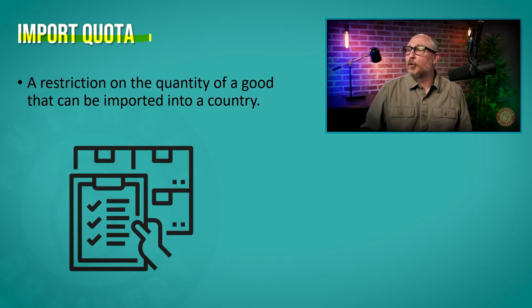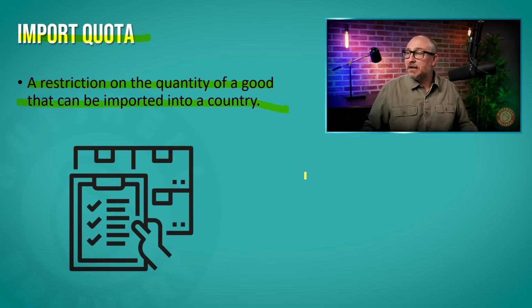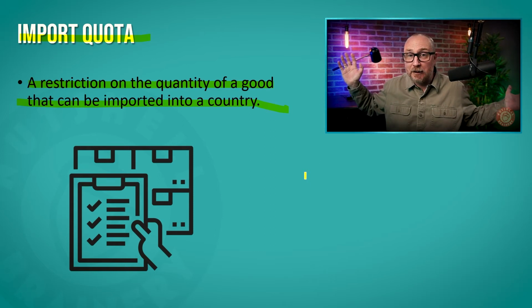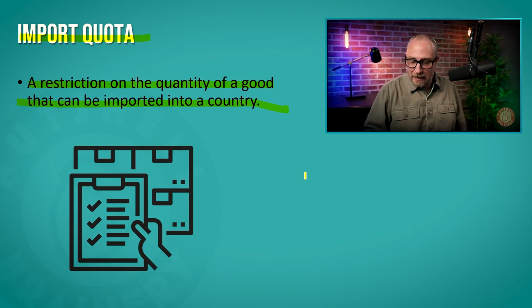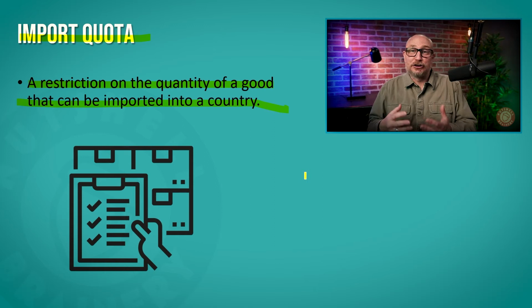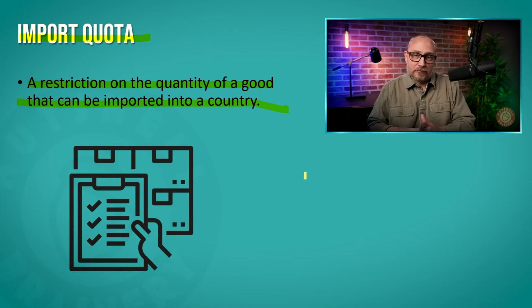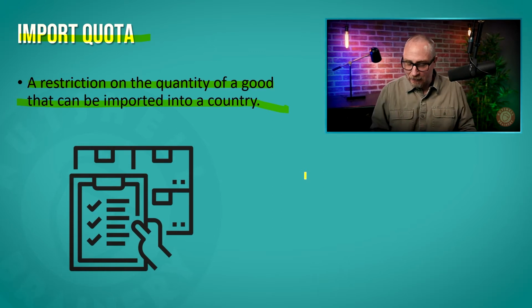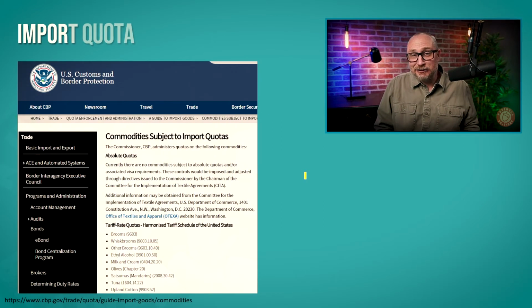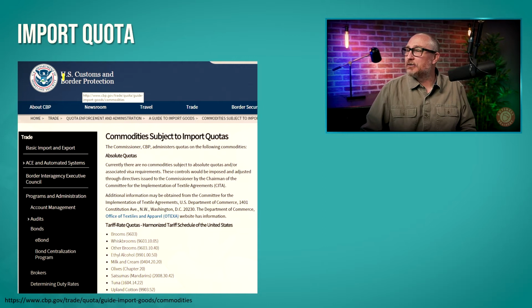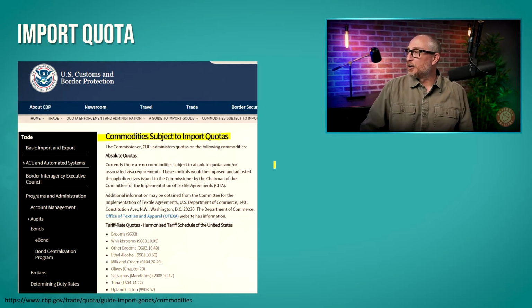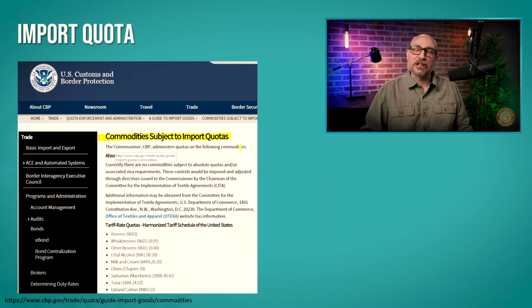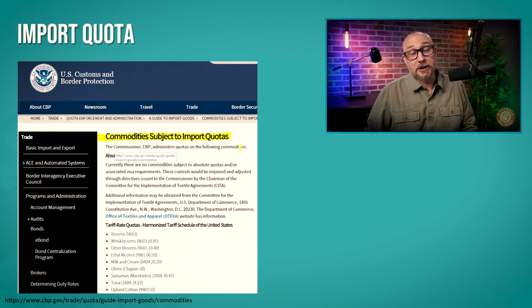Next one is an import quota, a restriction on the quantity of goods that can be brought into a country. All right. So you're only allowed to import so many of X product before you say, no more, can't do any more this year. Well, here's an interesting example for you. If you go out to U.S. Customs and Border Protection and look at commodities subject to quotas, what does the U.S. have quotas on?